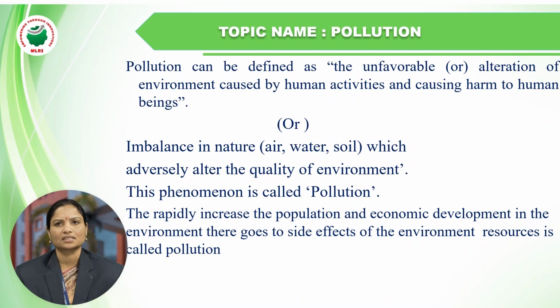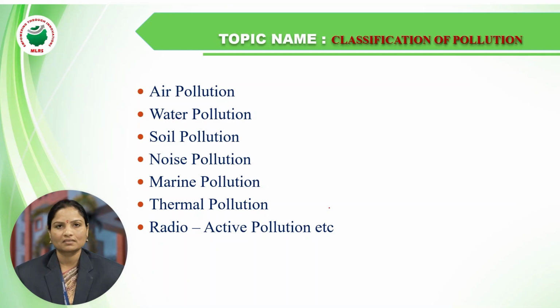Especially, pollution is increased by the growing population, urbanization, and increasing industrialization. So there are a lot of reasons for the formation of pollution. What types of pollution are there? That is the classification of pollutions: air pollution, water pollution, soil pollution, noise pollution, marine pollution, thermal pollution, and radioactive pollution. In this video, we discuss air pollution and also water pollution.